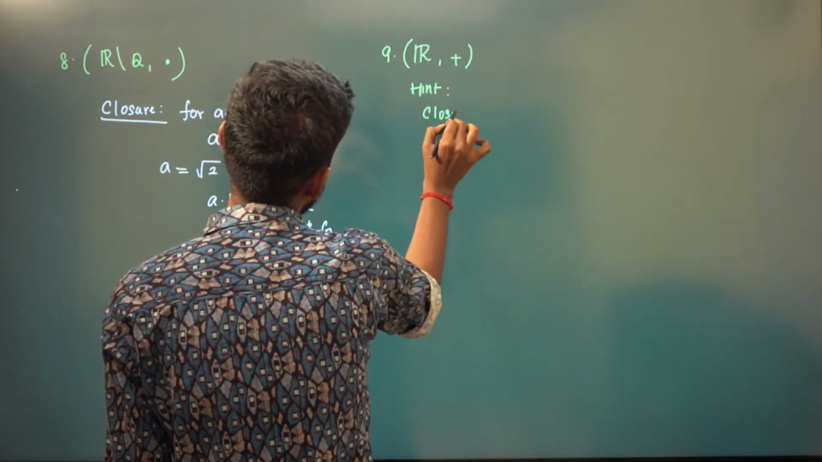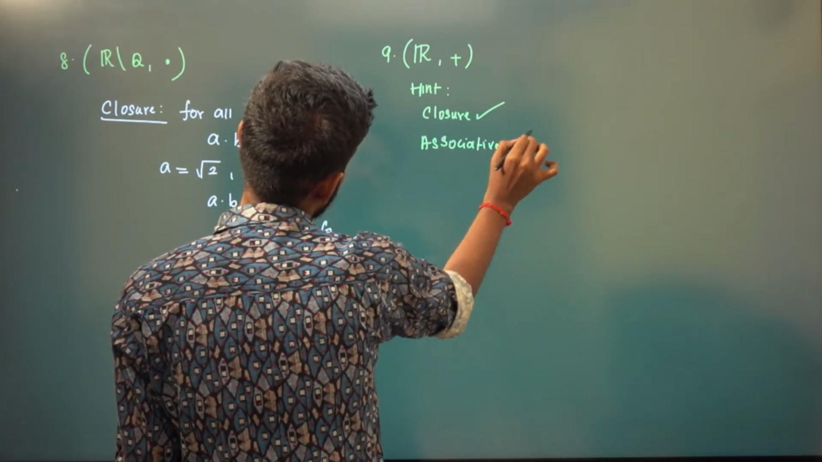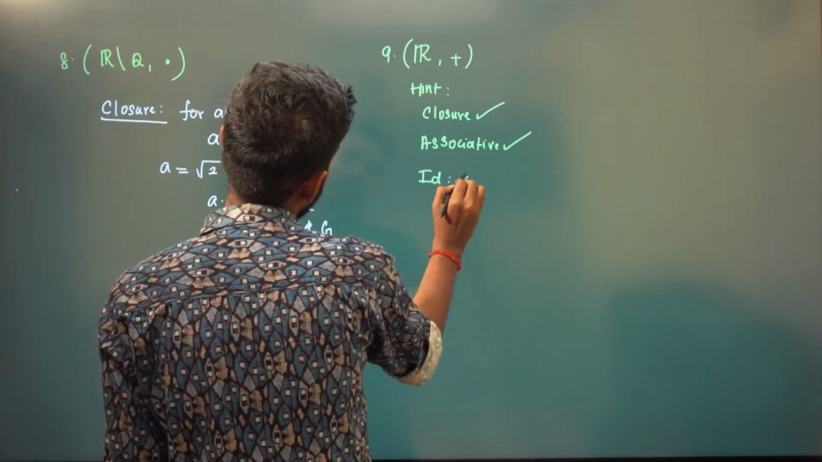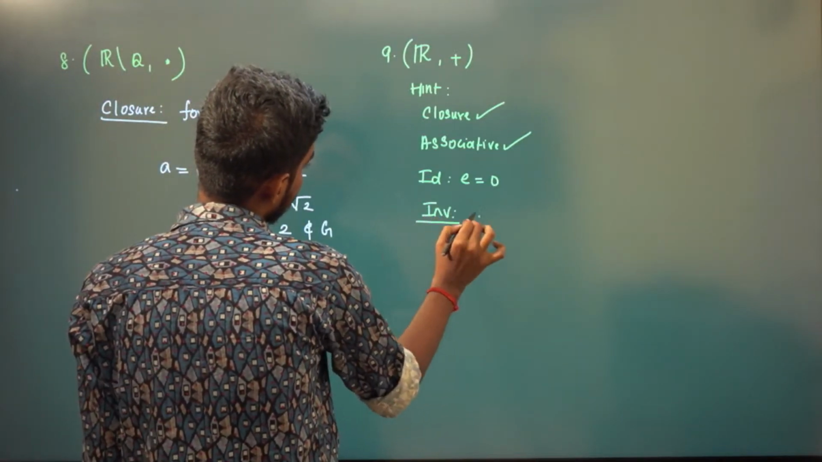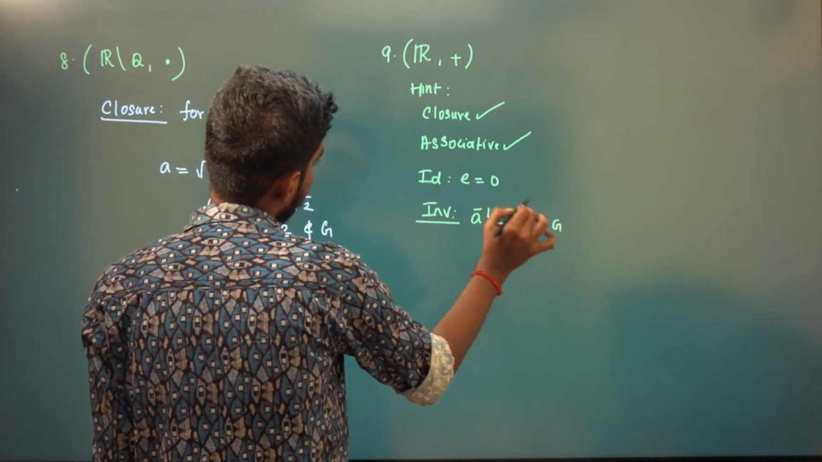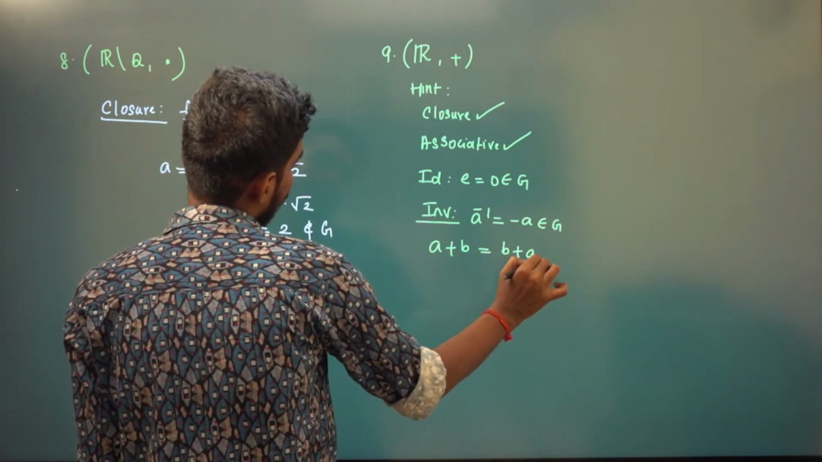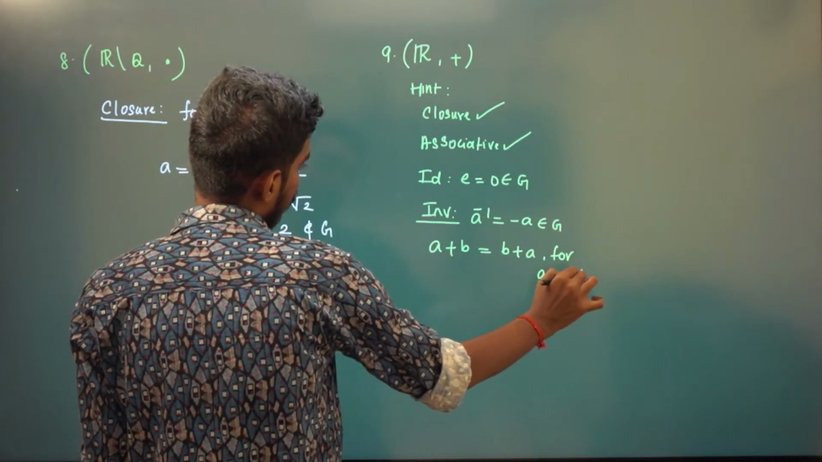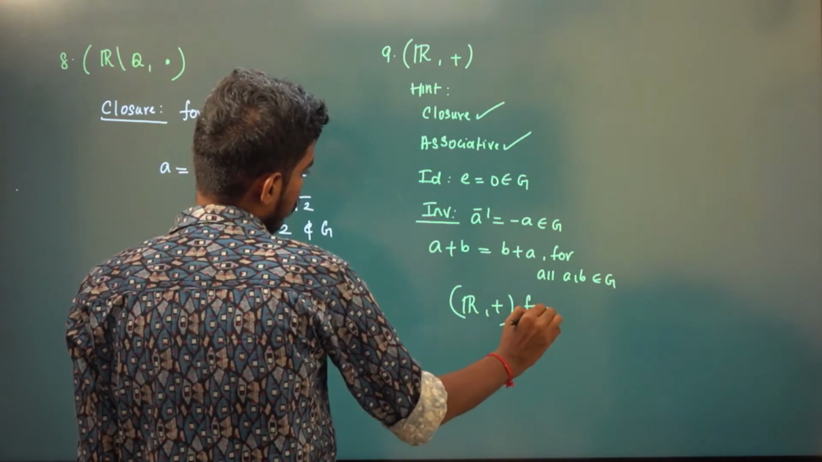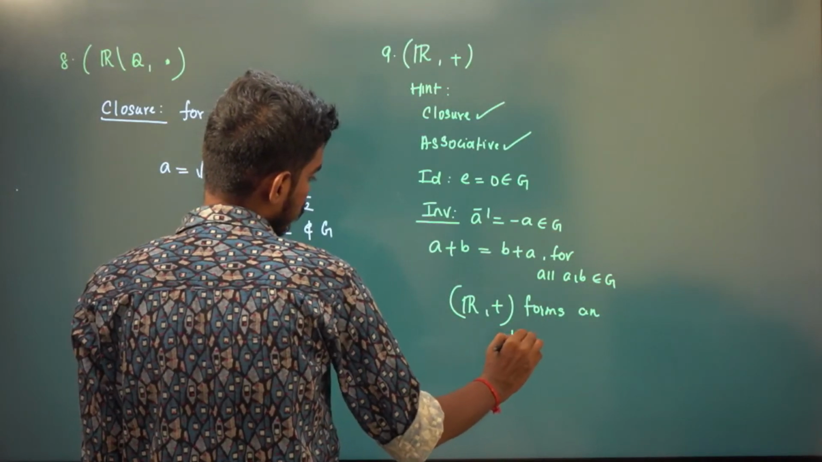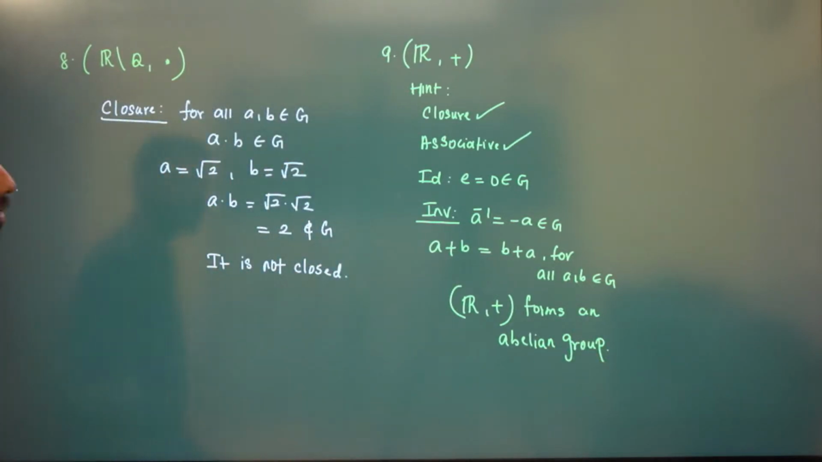So it is closed. It is associative, and the identity element is E equal to 0, because 0 is in the real numbers. The inverse of a is minus a, and minus a is also in G. And it is also abelian, because a plus b is the same as b plus a for all a, b belongs to G. So therefore, real numbers with respect to addition form an abelian group.